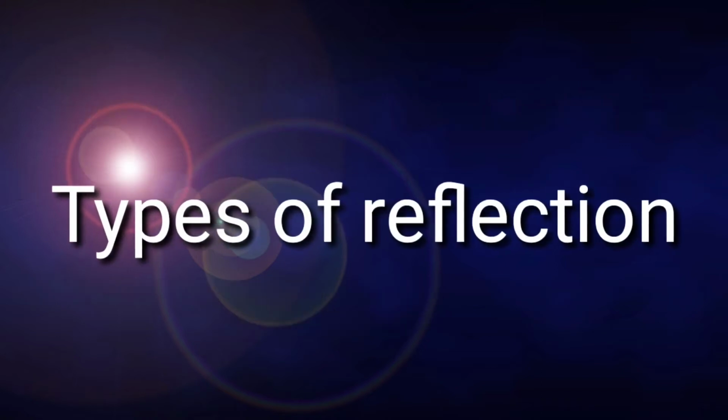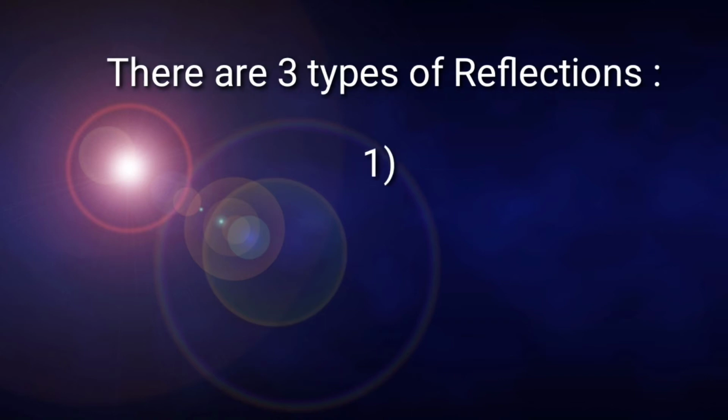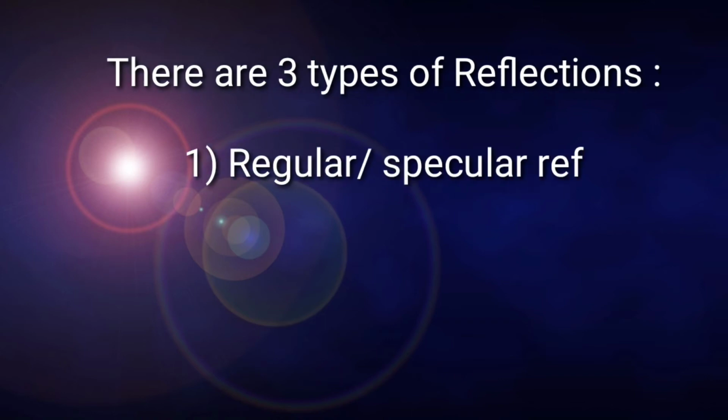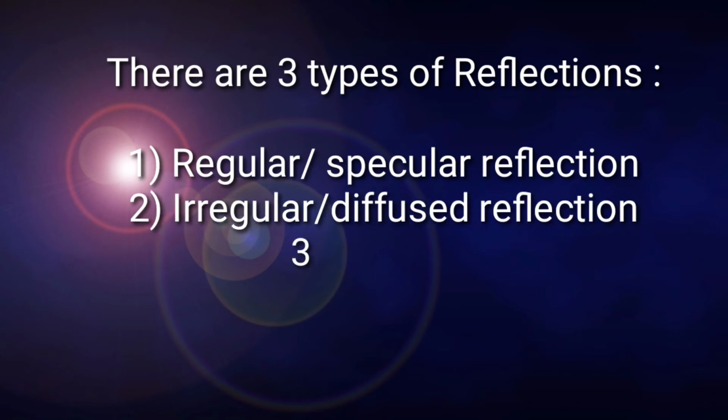Now let's learn about the types of reflection. There are three types of reflection. First, regular or specular reflection. Second, irregular or diffused reflection. Third, multiple reflection.